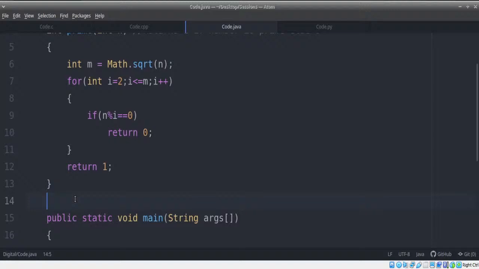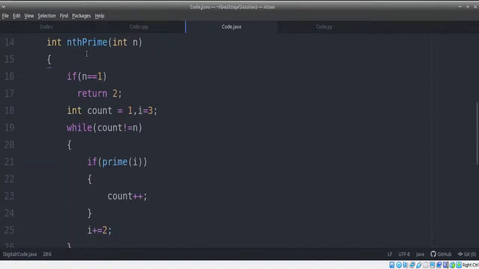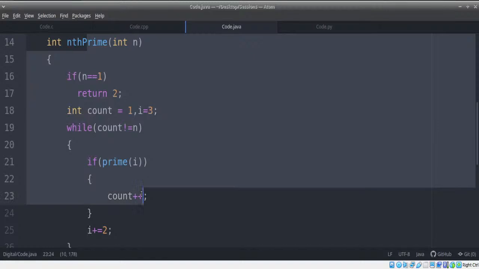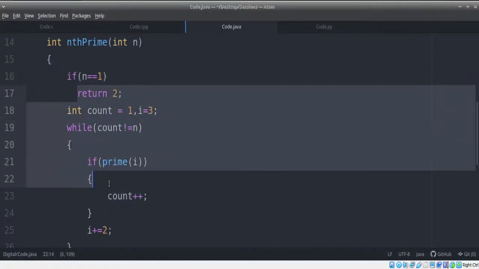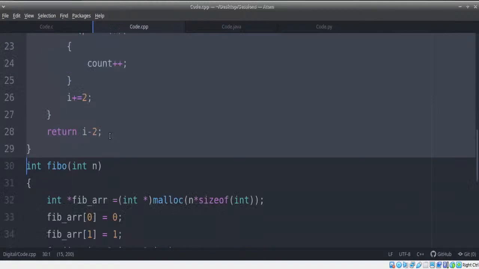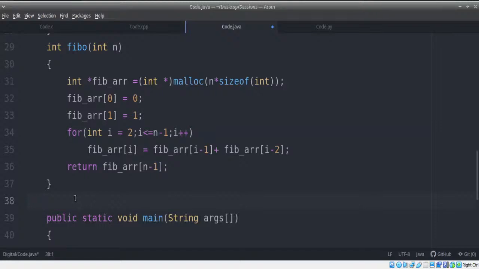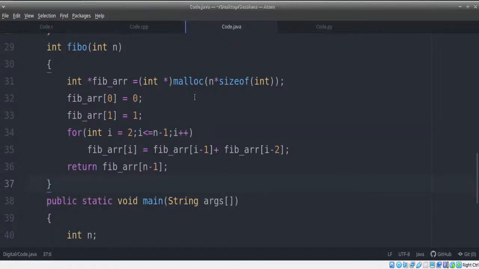Again, since we know C++ and Java are very similar when it comes to syntax, there isn't much you need to change even here. It's going to be the same logic. We really don't need to change anything. But when I go for the Fibonacci function to find the nth Fibonacci number, this is where I really need to change certain things. Because in Java, you can create an array of n elements dynamically.